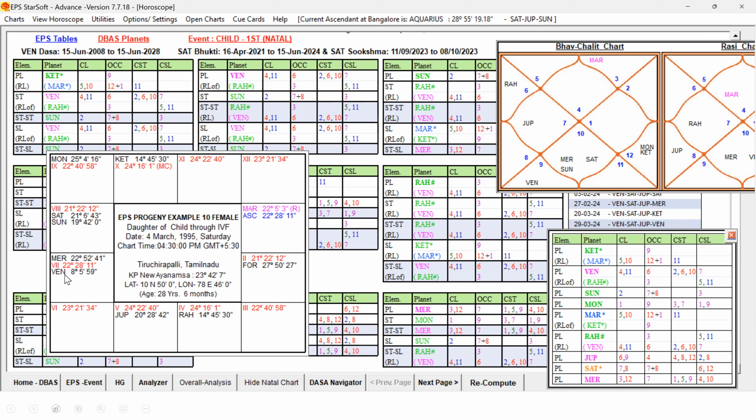check in which dasa, in which period, they got married. Let me check that. The date of marriage is 22/11/2015. Venus Dasa, Rahu Bhukti, Rahu Antara. So in 2015, the 11th month, they got married.